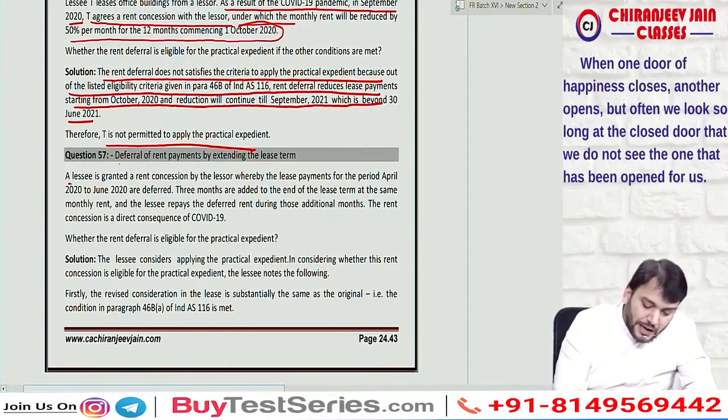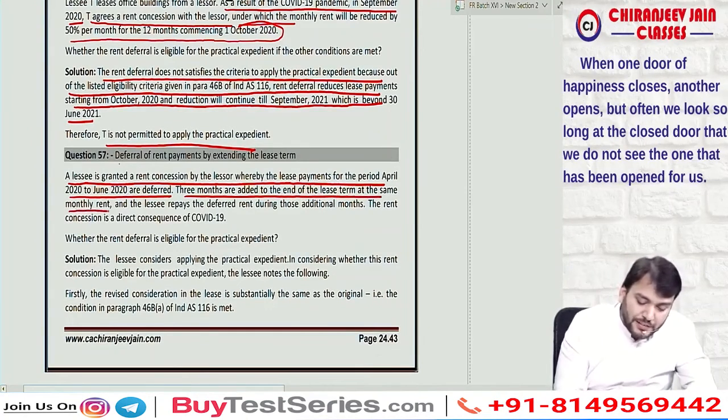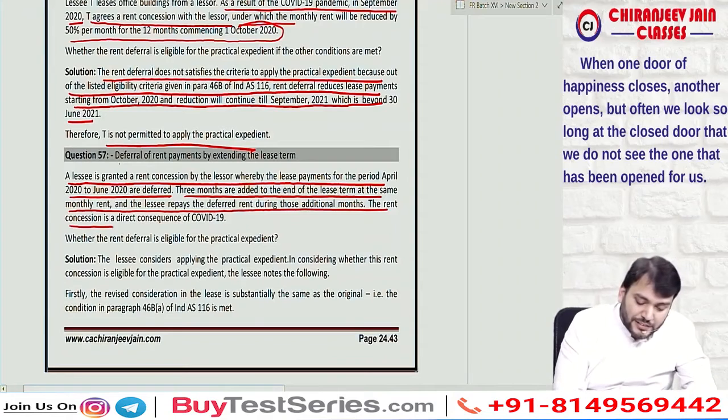The next point: a lessee is granted a rent concession by the lessor whereby the lease payments for the period April 20 to June 20 are deferred, 3 months are added to the end of the lease term at the same monthly rent, and the lessee repays the deferred rent during the additional months. The rent concession is a direct consequence of COVID-19.